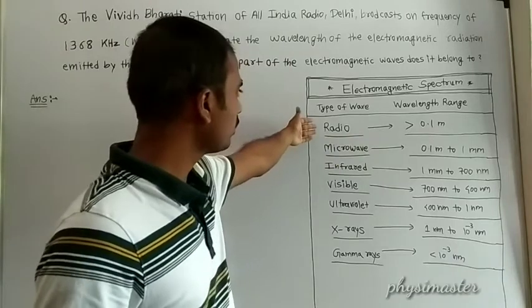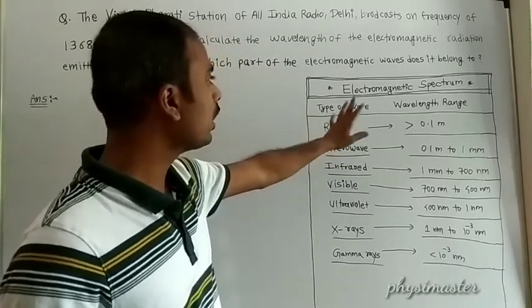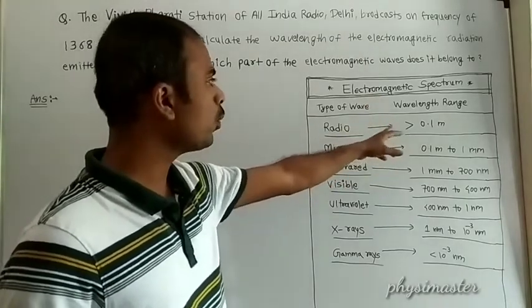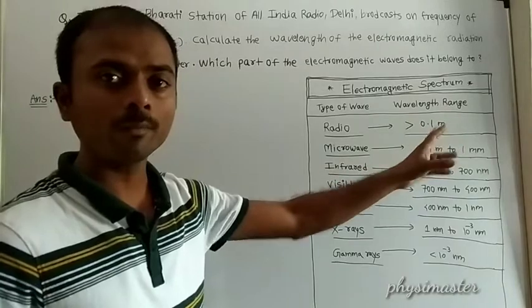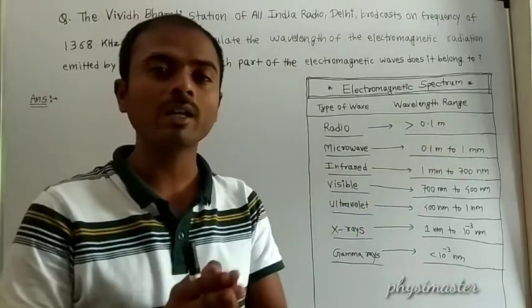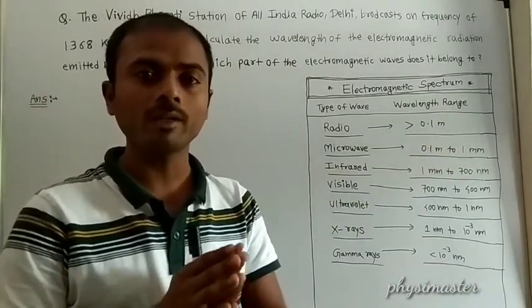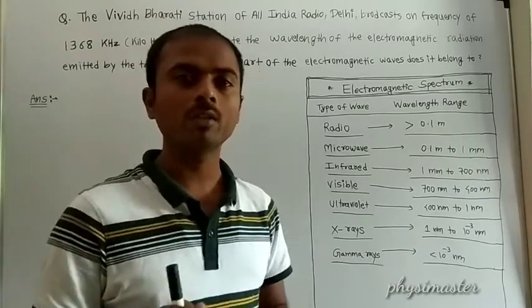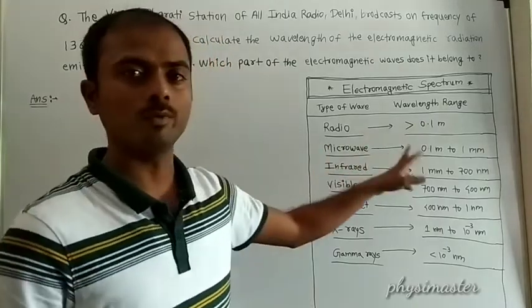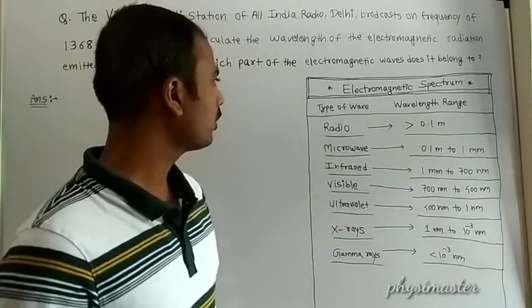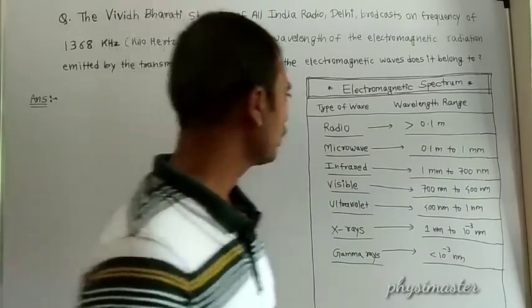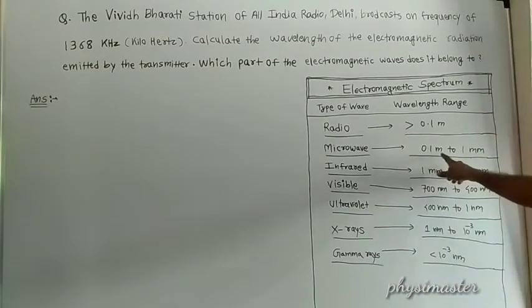Radio waves are those with wavelength greater than 0.1 meter. Then microwaves range from 0.1 meter to 1 millimeter.